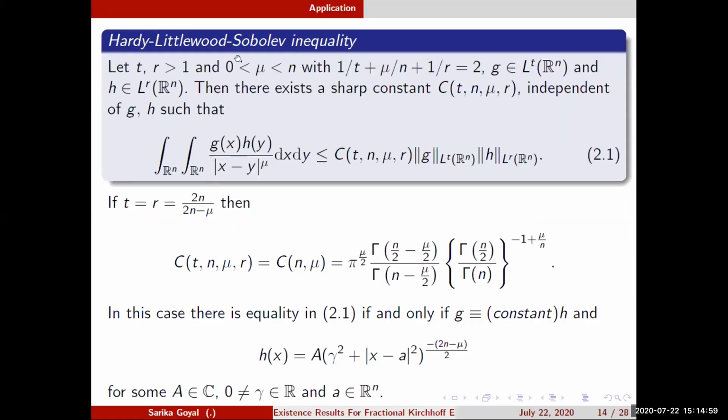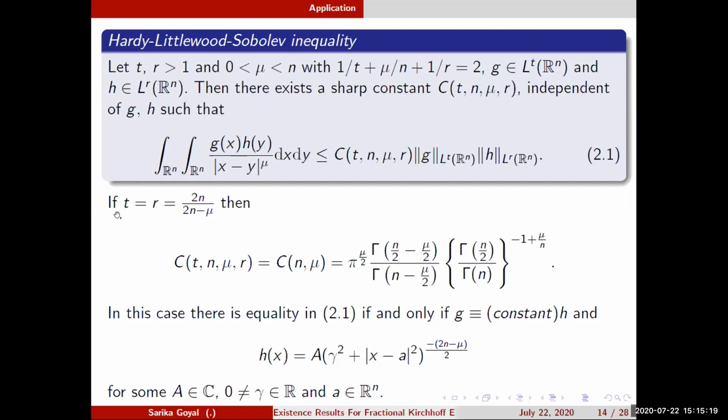So this is the Hardy-Littlewood-Sobolev inequality: for t and r greater than 1 and mu lying between 0 and n, with this condition, g in L^t(R^n) and h in L^r(R^n), we can find a constant C such that this equation 2.1 holds.